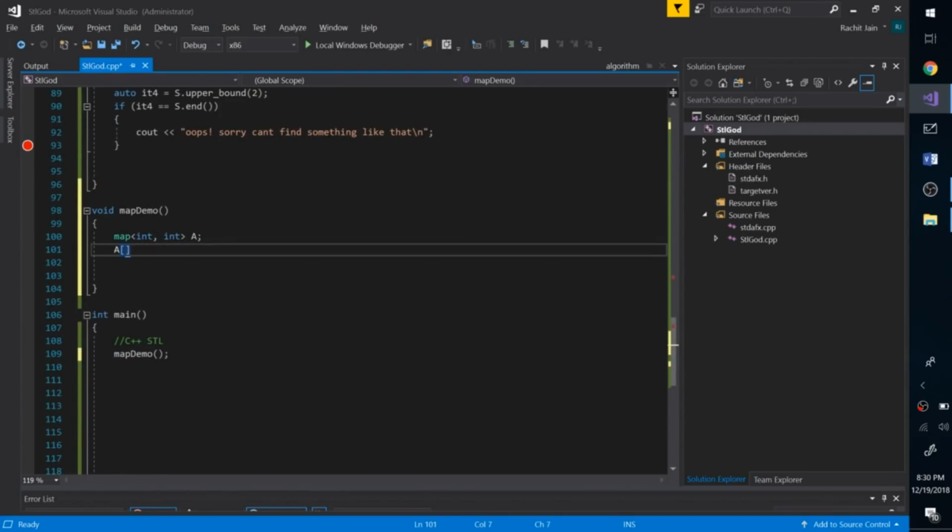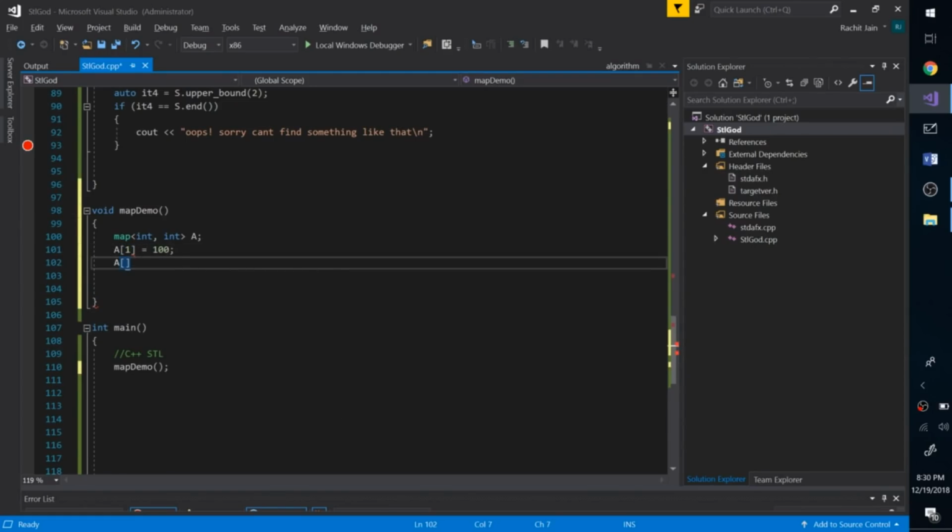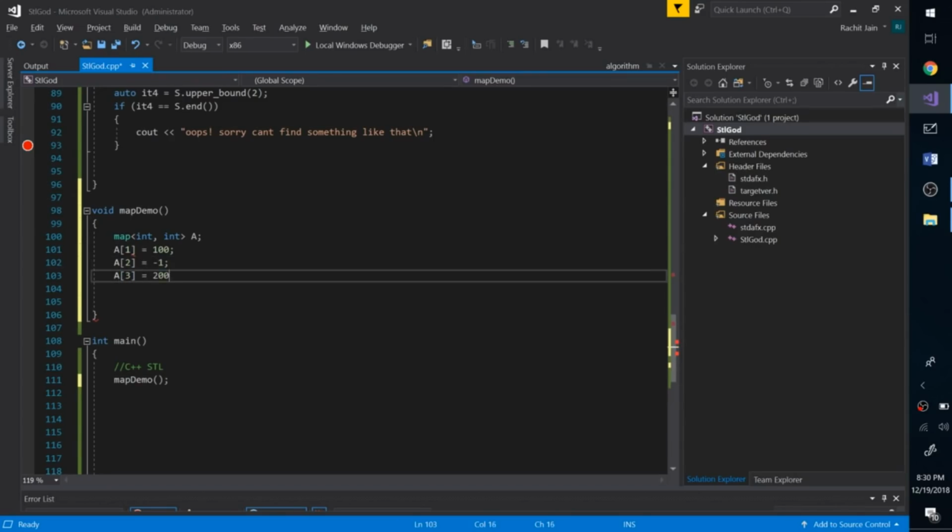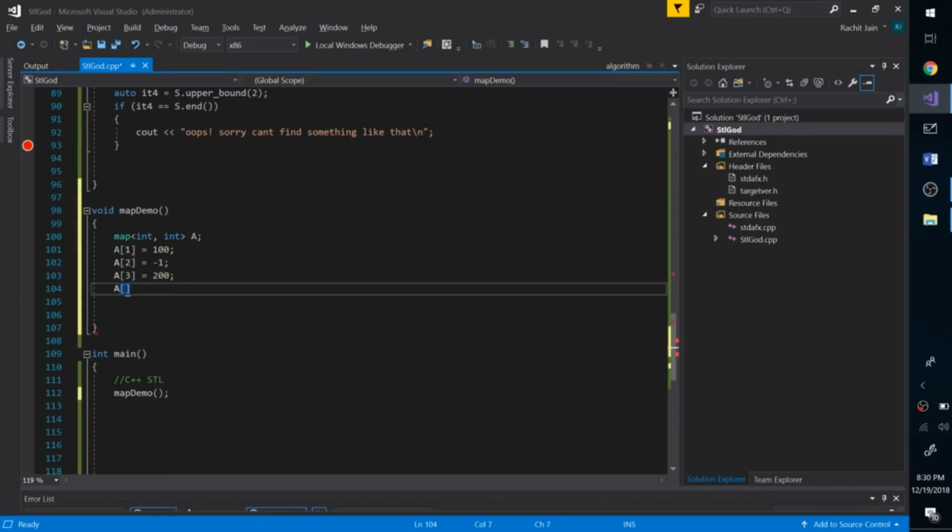Now what we can do is say a of 1 is 100. We can say a of 2 is -1. A of 3 is 200, and so on. We can do any random thing that we want.